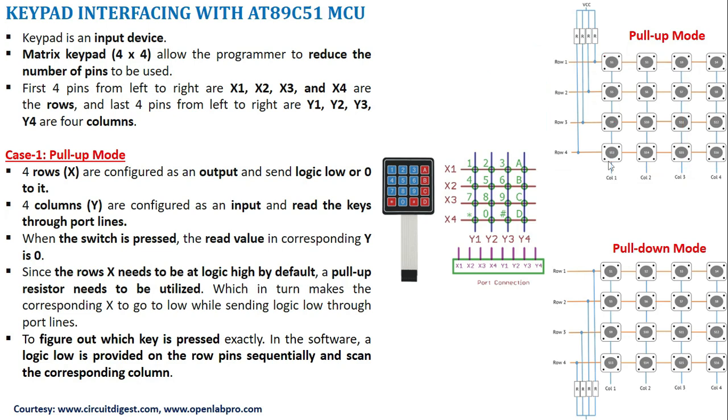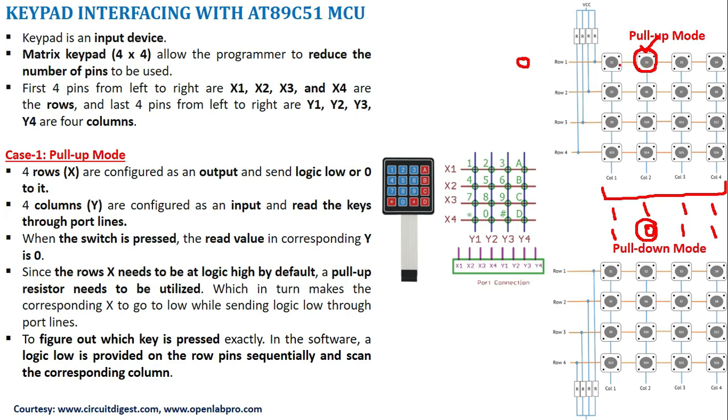First we set a row to 0. For example, we set row 1 to 0 and check the corresponding columns to see whether any key is pressed or not. If a key is pressed, I will get a 0 at the particular column line. Otherwise, I will get 1. If no key is pressed, I will get 1, 1, 1, 1. If this particular key is pressed, I will get 1, 0, 1, 1. By seeing the 0, I know that this switch has been pressed.